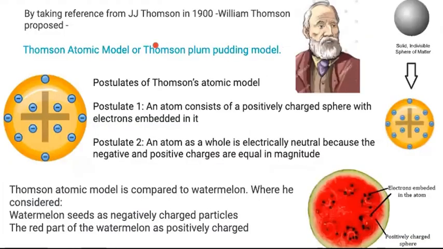After that, after being impressed with J.J. Thomson's work, there was another scientist whose name was William Thomson. He made a structure of atom. He said, instead of Dalton's, the structure of atom is like this. He explained it with the help of a watermelon. He said that this red part is fully positive charge, and electrons are like the seeds embedded in this watermelon. So this is what Thomson explained.